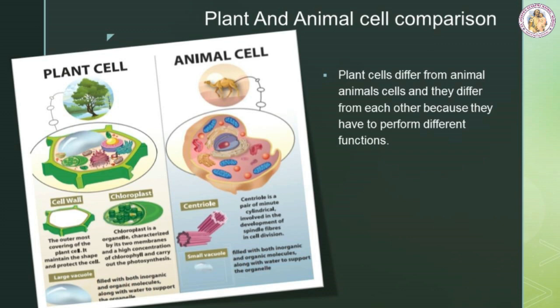Next, in plant cells, there is a large vacuole filled with both inorganic and organic molecules along with water to support the organelle. But in animal cell, there are small vacuoles filled with both inorganic and organic molecules along with water to support the organelle. In both the cells, you can see the nucleus, ribosome, cytoplasm, endoplasmic reticulum, Golgi body, and mitochondria.